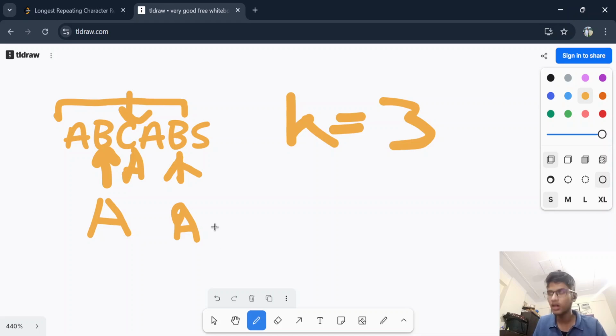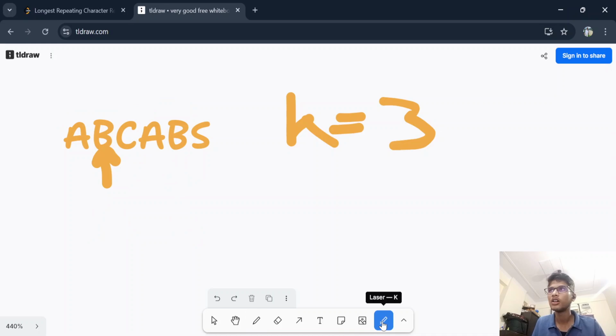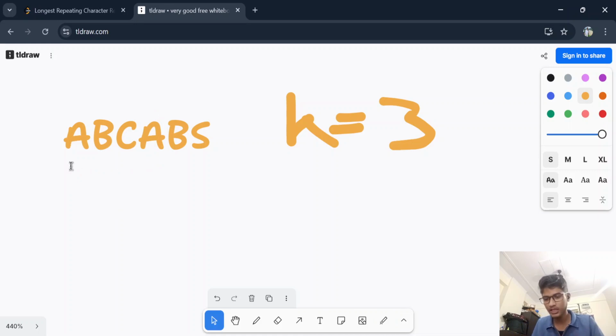Or see, what can we do more? We can change this A to B, this A to B, this C to B, and we can change another A to B also. The B was already B, no change.